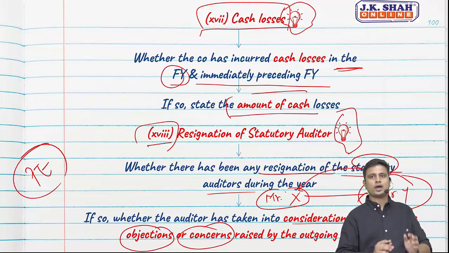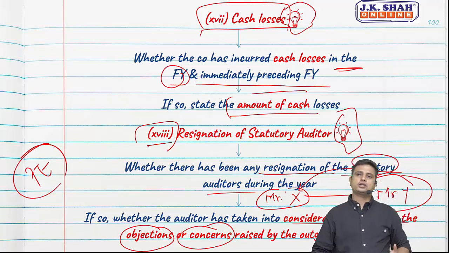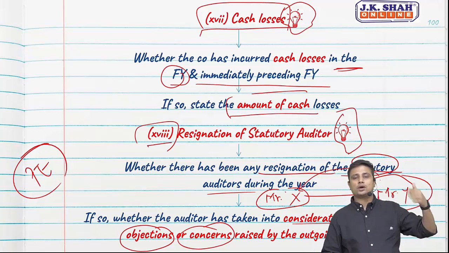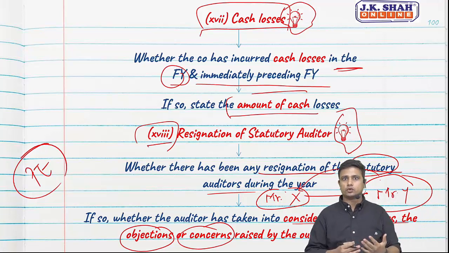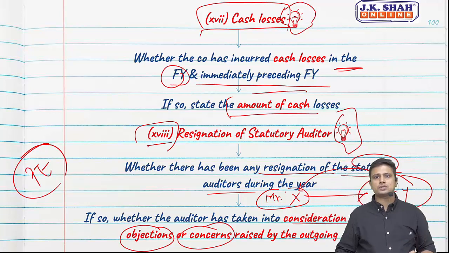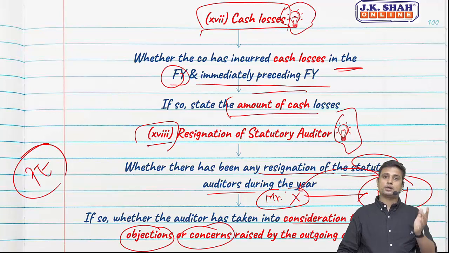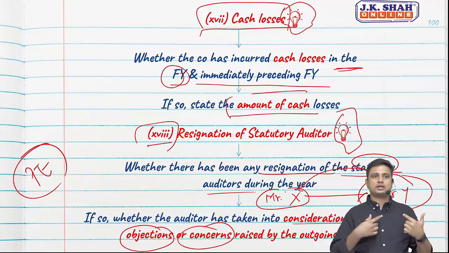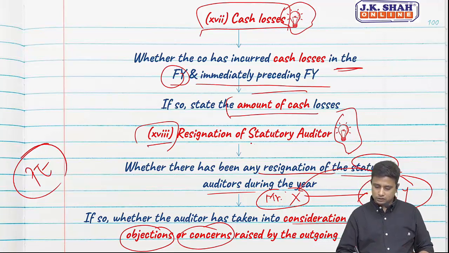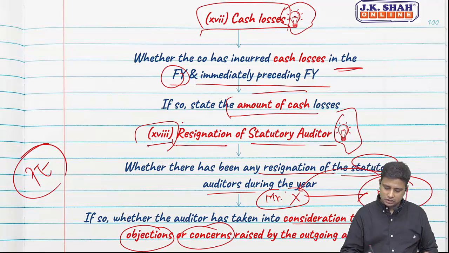Inter students, you do not have this in your syllabus. In professional ethics, we already have a provision where we need to communicate with the predecessor auditor, that is the auditor who's leaving and whose place we are taking. So in any case we need to communicate with the predecessor auditor. But now CARO is also specifying the same, in case there is a resignation during the year. This is only in case there is a resignation.